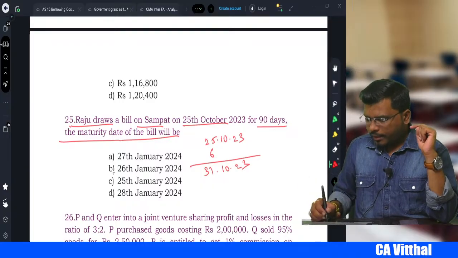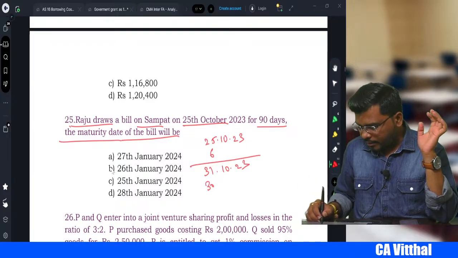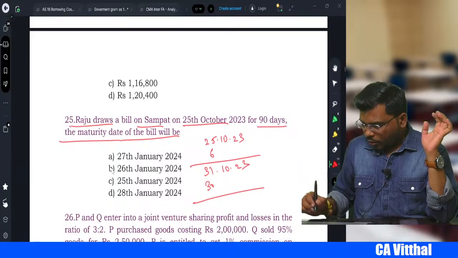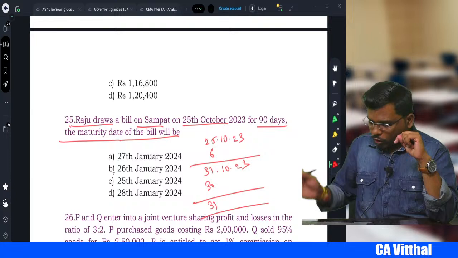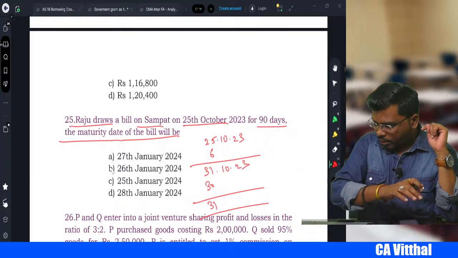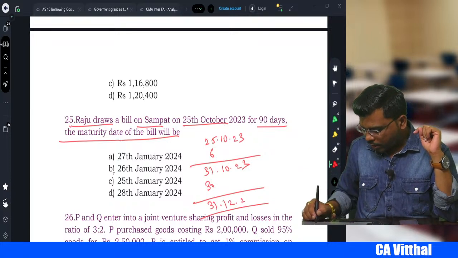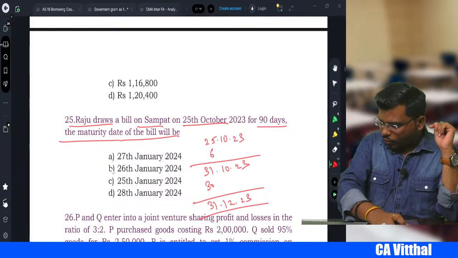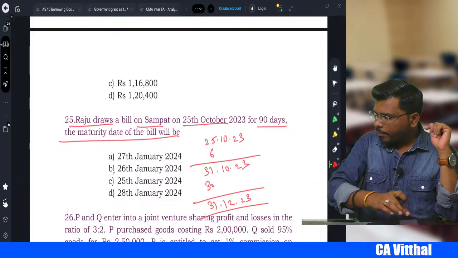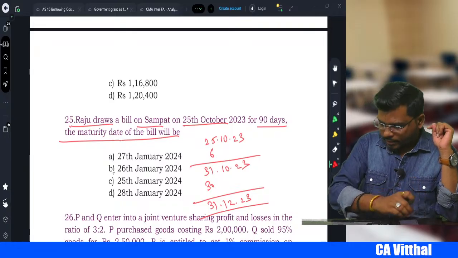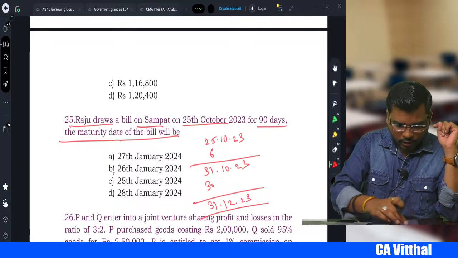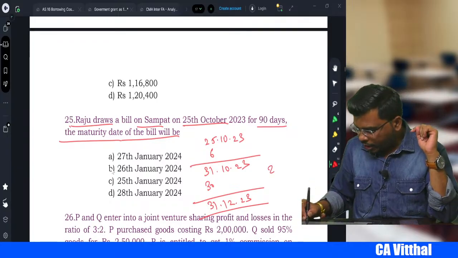Then in November there are 30 days. Then in December, 31 days. So total how many days have we used, my dear students? So 31, 12, 23. How many days have we used in total? 6 days plus 30 plus 31. Yes, 67. 90 minus 67 is equal to 23.